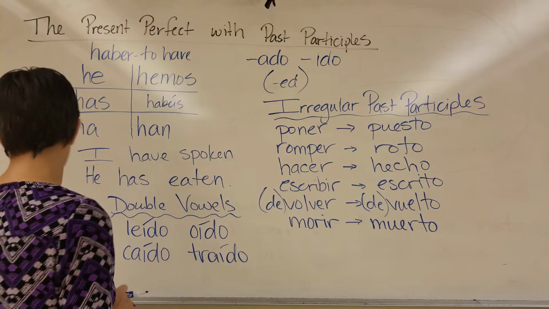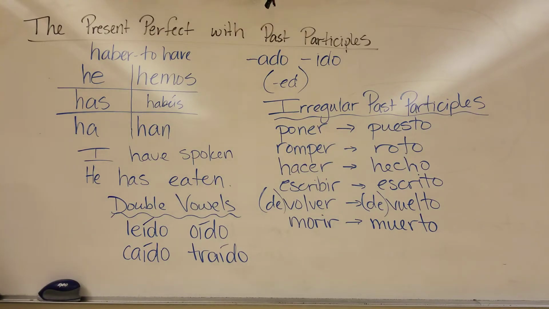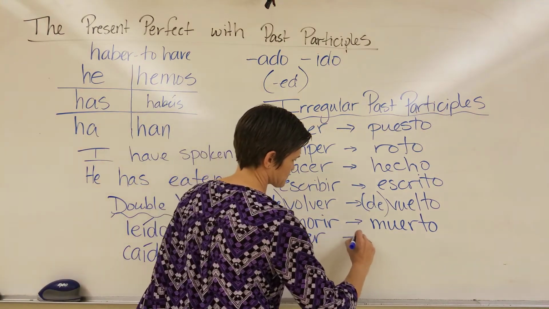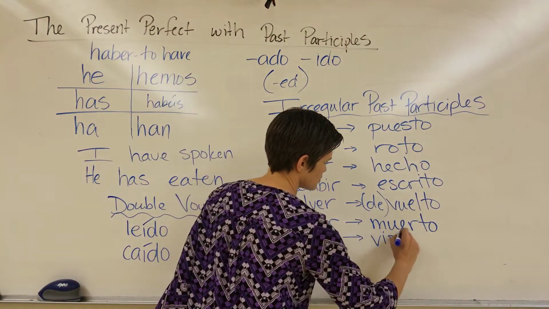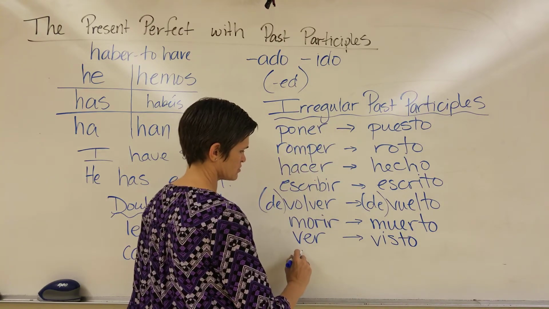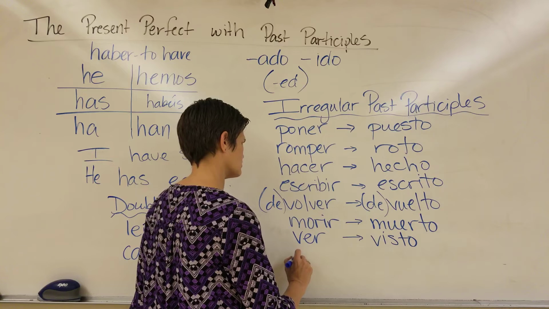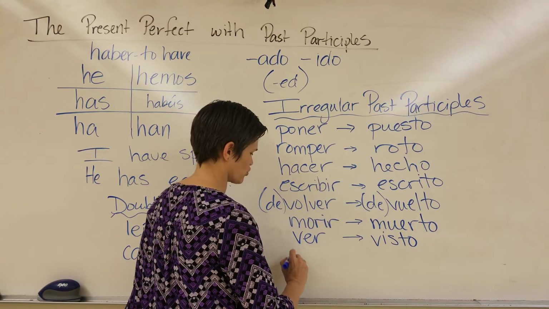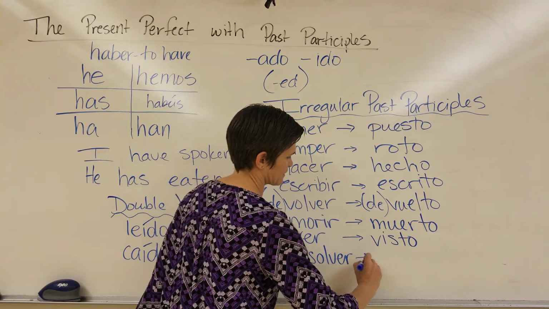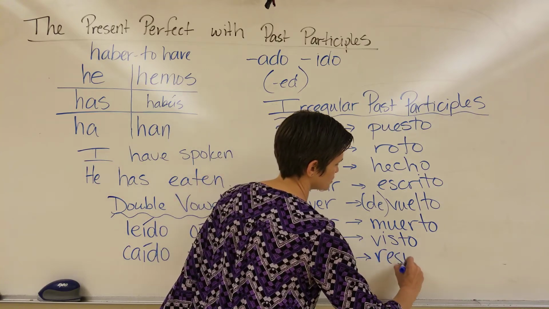I know I'm missing one. Let's see. Ver is visto. And resolver is resuelto.